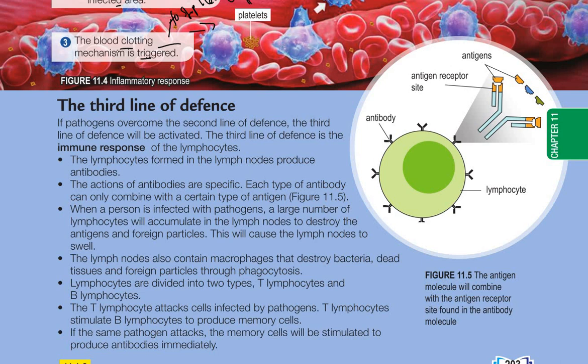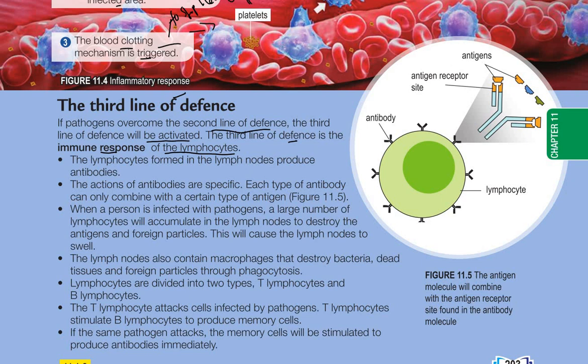Okay, let's move on to the next topic, the third line of defense. If pathogens overcome the second line of defense, the third line of defense will be activated. The third line of defense is the immune response of the lymphocytes. When our second line of defense, such as fever, phagocytosis, and inflammation, fails to protect our body, the bacteria can still infect our cells. So we will trigger the third line of defense.